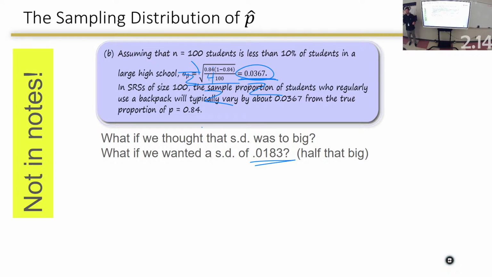If I wanted a third of it, I would have to multiply it by 9. If I wanted a fourth of it, I would have to multiply it by 16. So you'll see a couple of questions like that throughout the year.